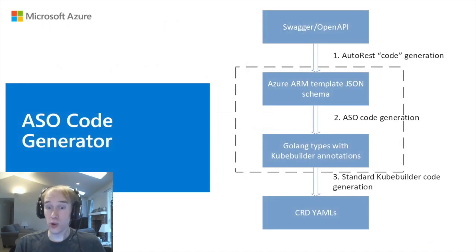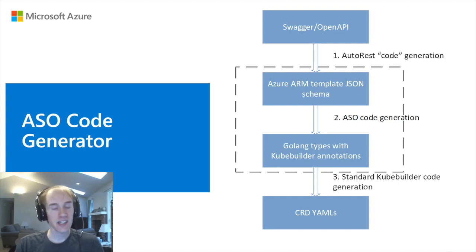And so that's what we've been working on. We've been working on a code generator that can do exactly that. Take these OpenAPI specifications, the knowledge of what the deployments API is, and generate the CRD YAMLs that can be used to provision Kubernetes types and manage them in Azure.